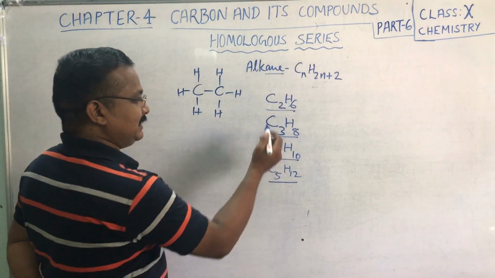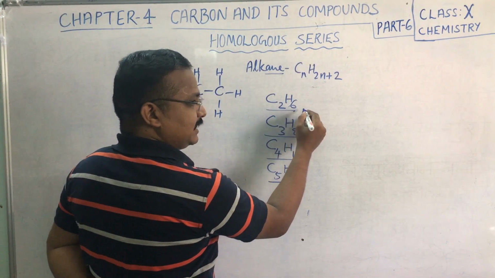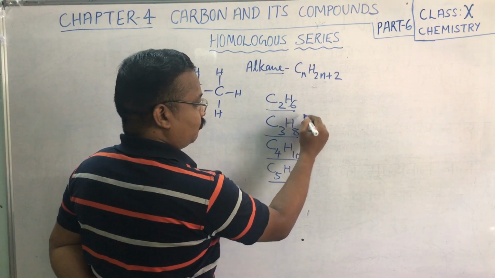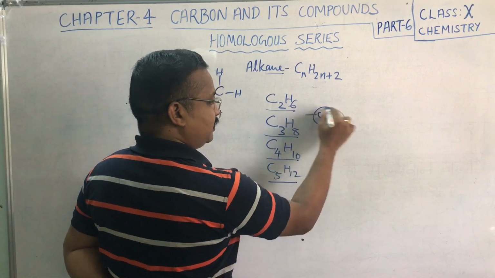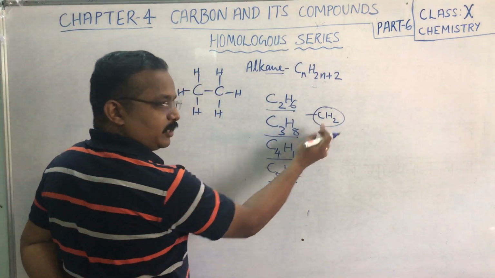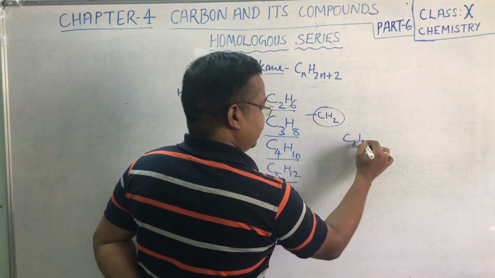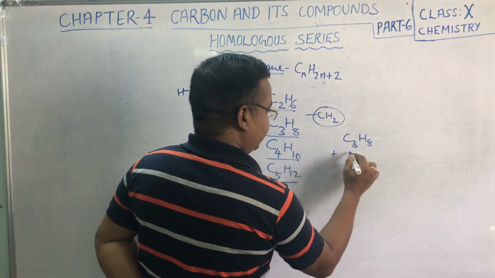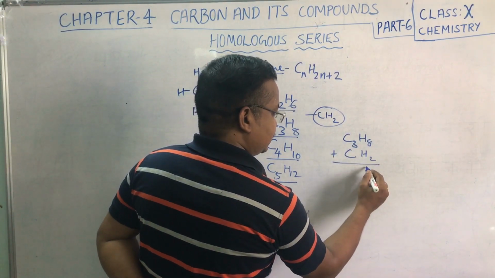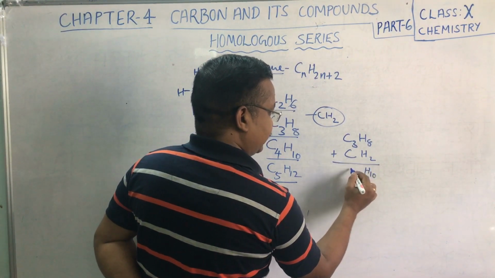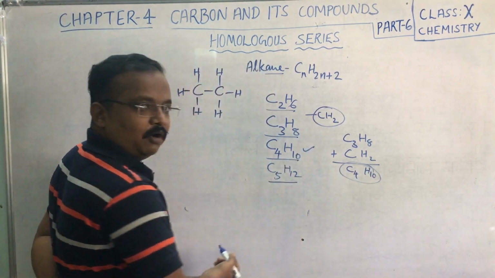Now children, just look at these formulas. What you will find is that the difference from one to the next is a CH2 group. CH2 is not a compound. If you add CH2 to C3H8, you will get C4H10, which is our next compound.